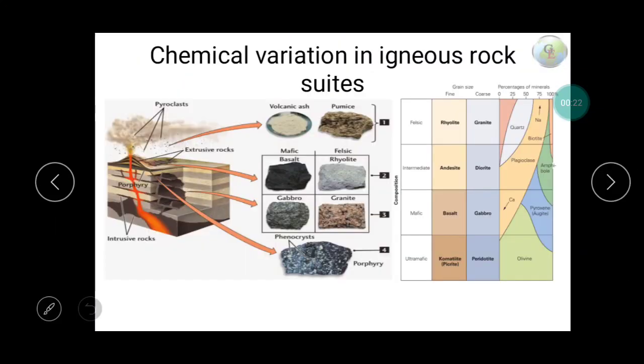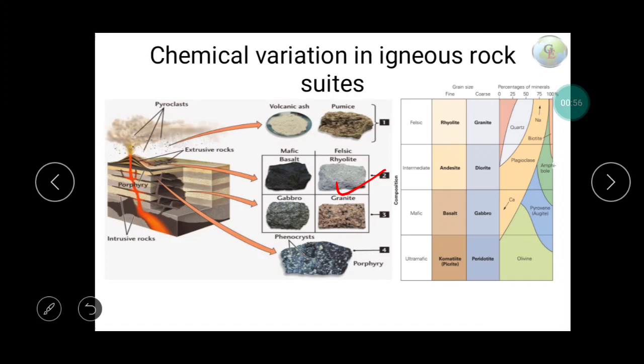In differentiation, as you can see in the picture, there are different varieties of rock, which range from ultramafic to felsic. In this picture, you can see mafic rocks like basalt and gabbro, which consist of ferromagnesian minerals containing iron and magnesium, and also felsic rocks which consist of silicic minerals like quartz and alkali feldspar. So why do these types of rocks come into the picture?